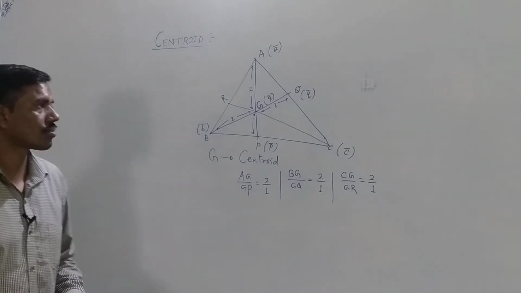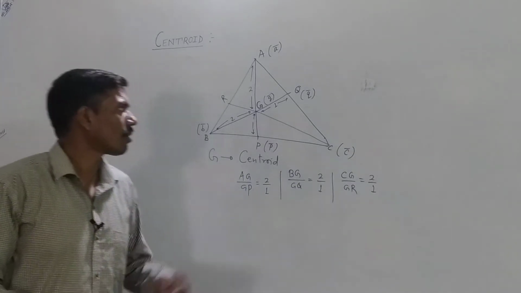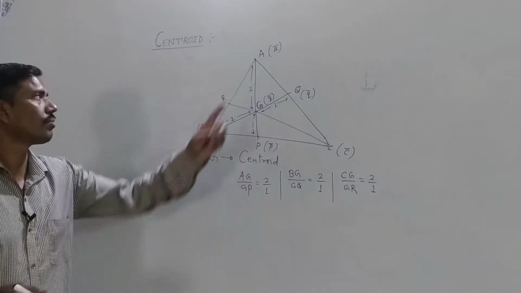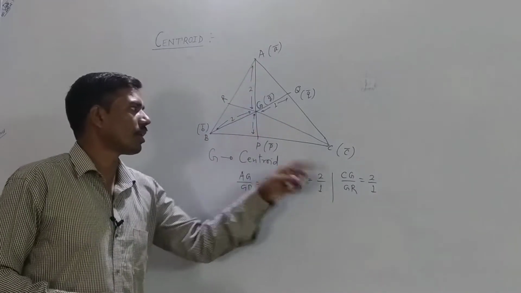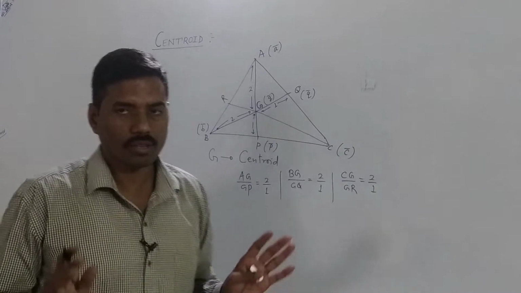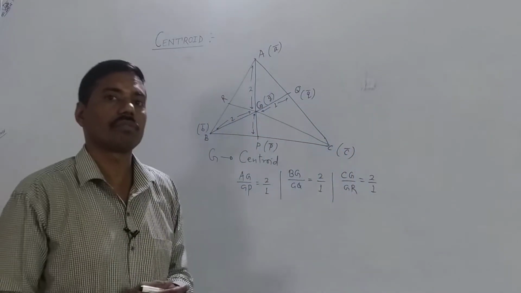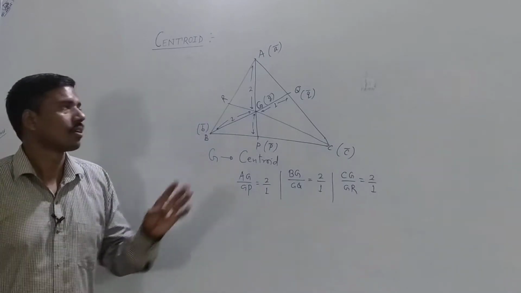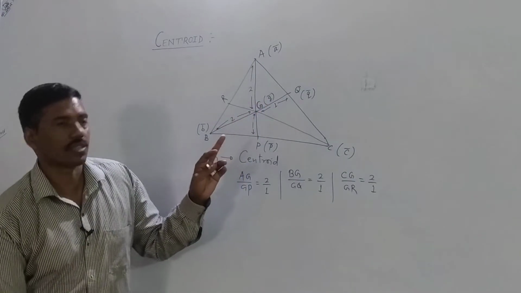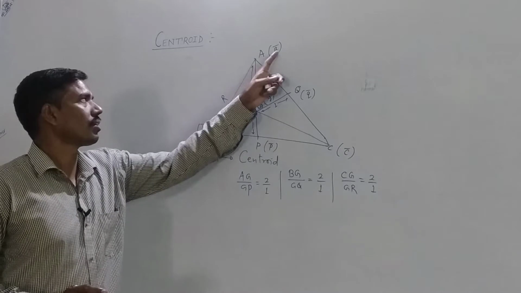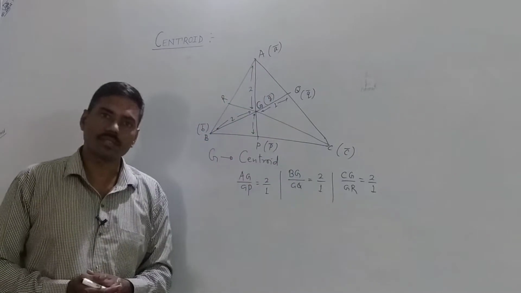Okay, let us find the position vector of G in the form of vector a, vector b, and vector c. We have to find the position vector of centroid, that is G, small vector g, in the form of vector a, vector b, and vector c. Okay.